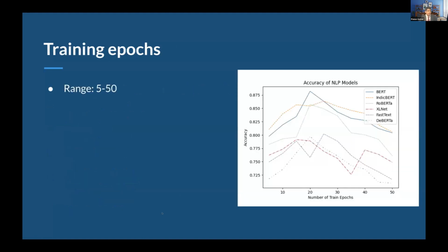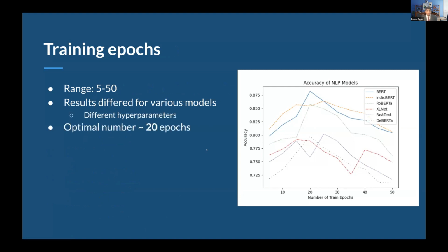With regards to our training epochs, we did use a very wide range of 5 to 50 just to see how this works, once we found the optimal other hyperparameters for each model. The results obviously differed for various models, as there are different hyperparameters as well. The optimal number hovers somewhere around 20 epochs for most models. And we can see that the global maximum is somewhere between 18 and 25 for all of the models anyway. So that's just something to be noted for the future.